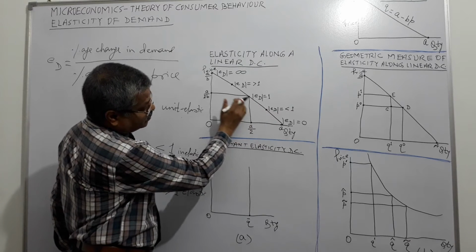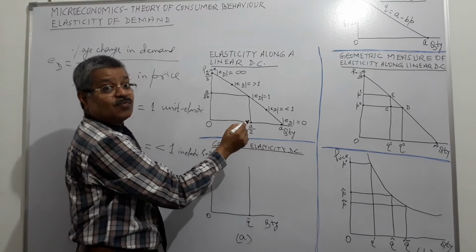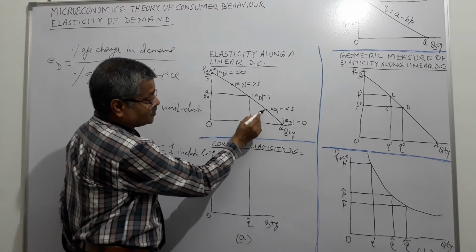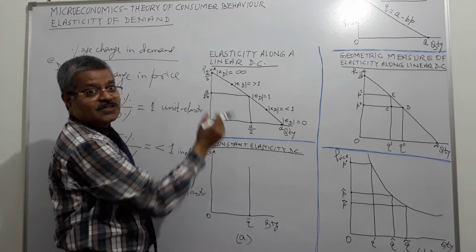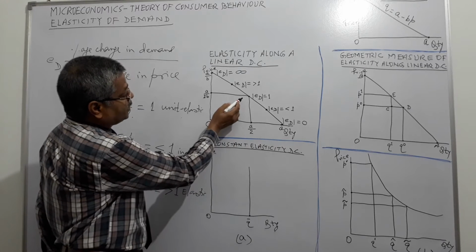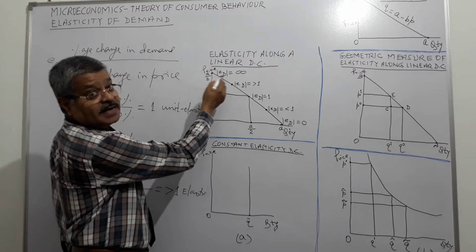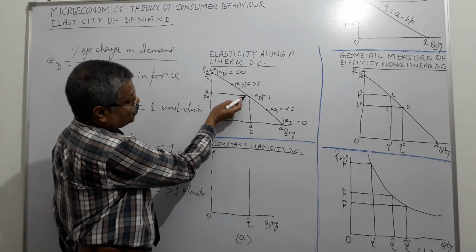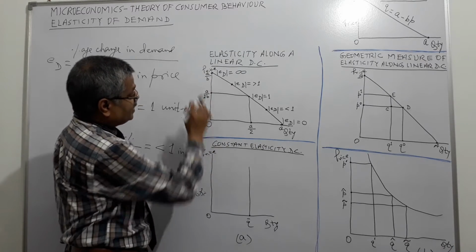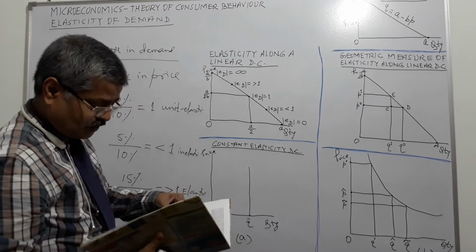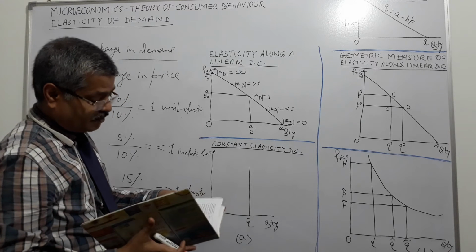If you come down towards A, elasticity of demand is less than 1 and more than 0. If you go up, left of elasticity of demand equal to 1, it becomes more than 1 because at the top you are finding it is infinite. So from 1 it moves to more than 1 in this area, right? So that is elasticity along a linear demand curve.